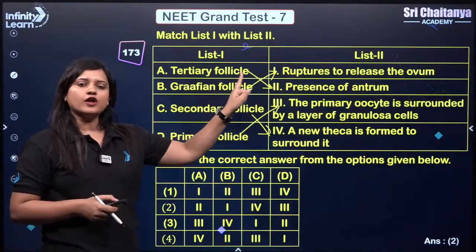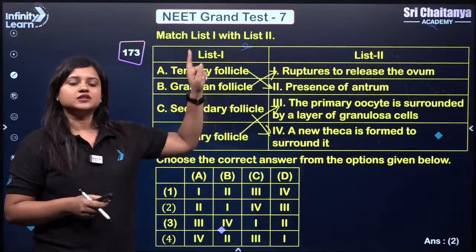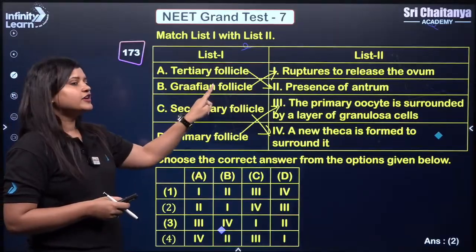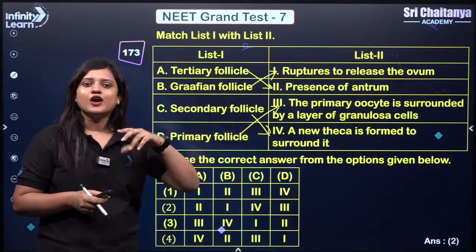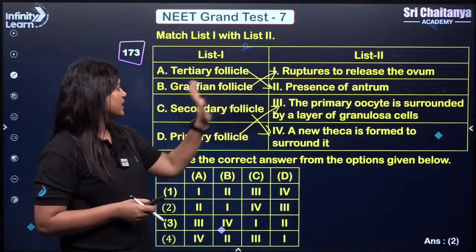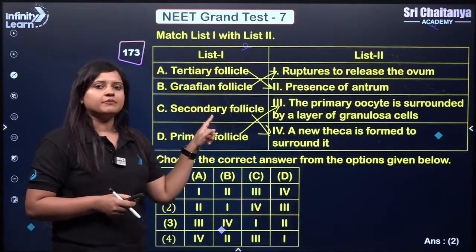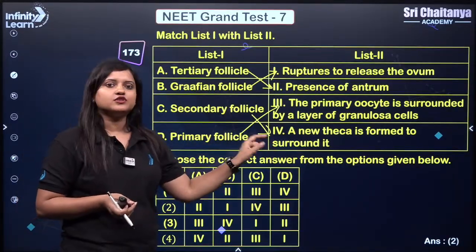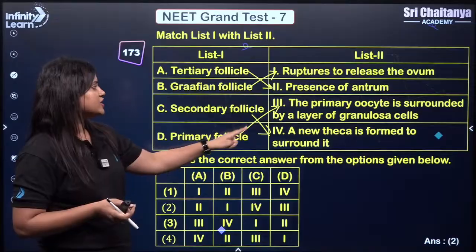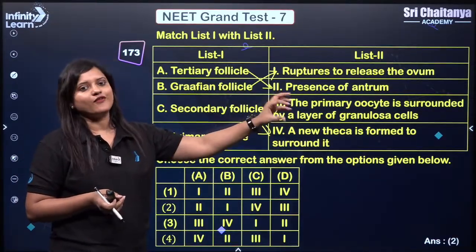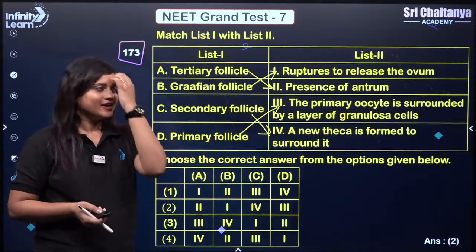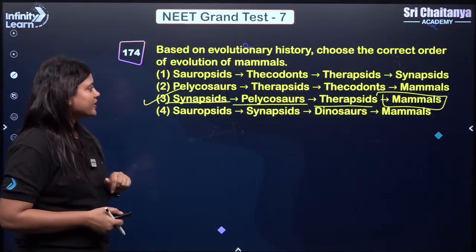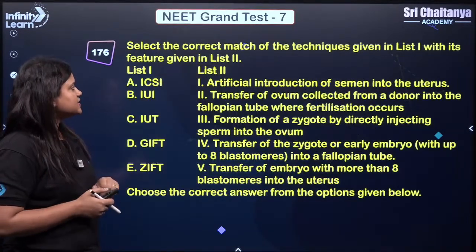So remember tertiary follicle, remember antrum first appears in tertiary follicle. So that's why we will match A with 2. Presence of antrum. Graafian follicle only ruptures to give ovum or secondary oocyte. So B is matched with 1. Now secondary follicle. So remember in secondary follicle more theca will be added. So that's why we will match it with 4. And primary follicle we will match with 3 because it is primary oocyte surrounded by granulosa cell. So it is 3. Okay. So now you got your answer. Correct answer is, that's why 2. Okay. Next question. Let's move.